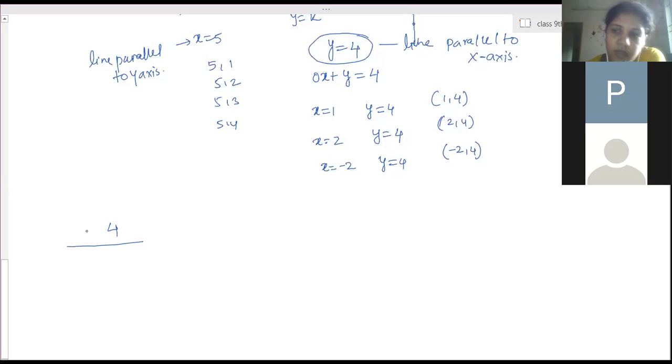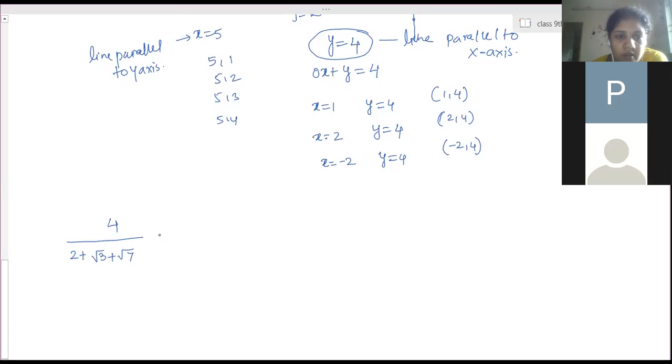Ma'am, 4 divided by 2 plus root 3 plus root 7. Yes, here if you take the squares, what will you get? The square of 2 is 4, the square of root 3 is 3, and the square of root 7 is 7. So 4 plus 3 is 7. Yes, ma'am. So take these together and this one separate.